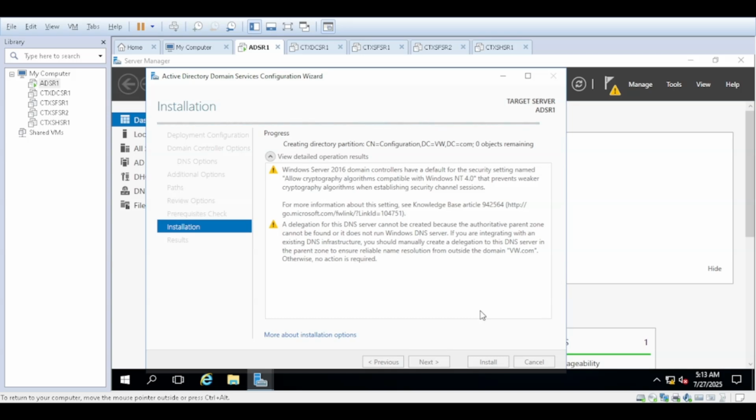It's almost completed. AD installation is completed. Now it is configuring DNS.